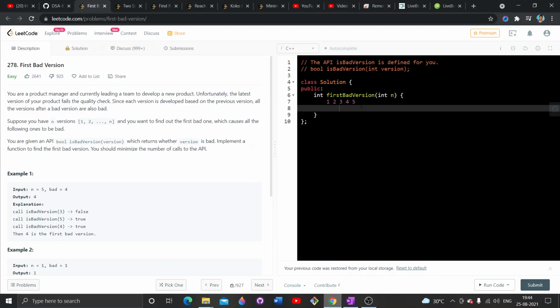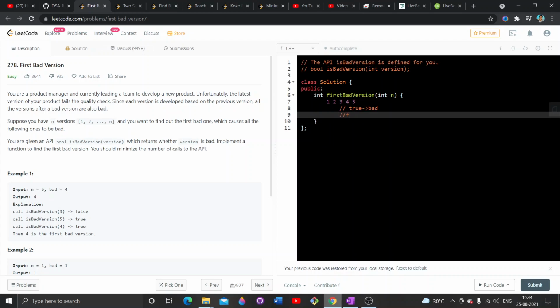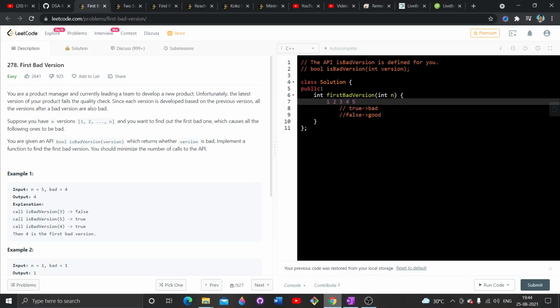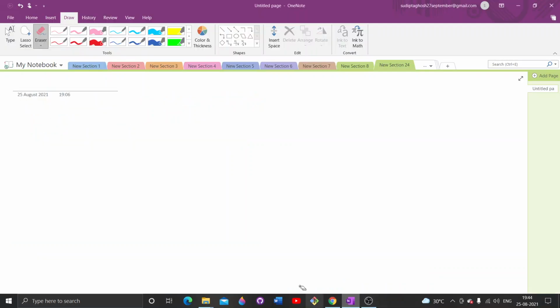If this boolean function returns true, that means the version is bad, and if it returns false, that means the version is good. And if one version is bad, then all the versions after that particular version will also be bad. Let's see an example to understand clearly.